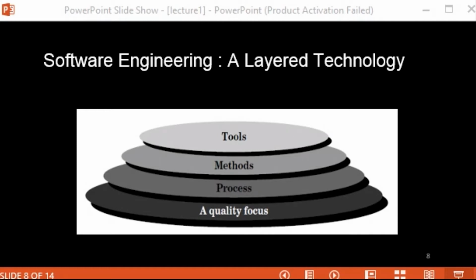These tasks can be requirement analysis, program construction, testing, support, etc. So requirement analysis, program construction, testing, support, all those are examples of tasks.